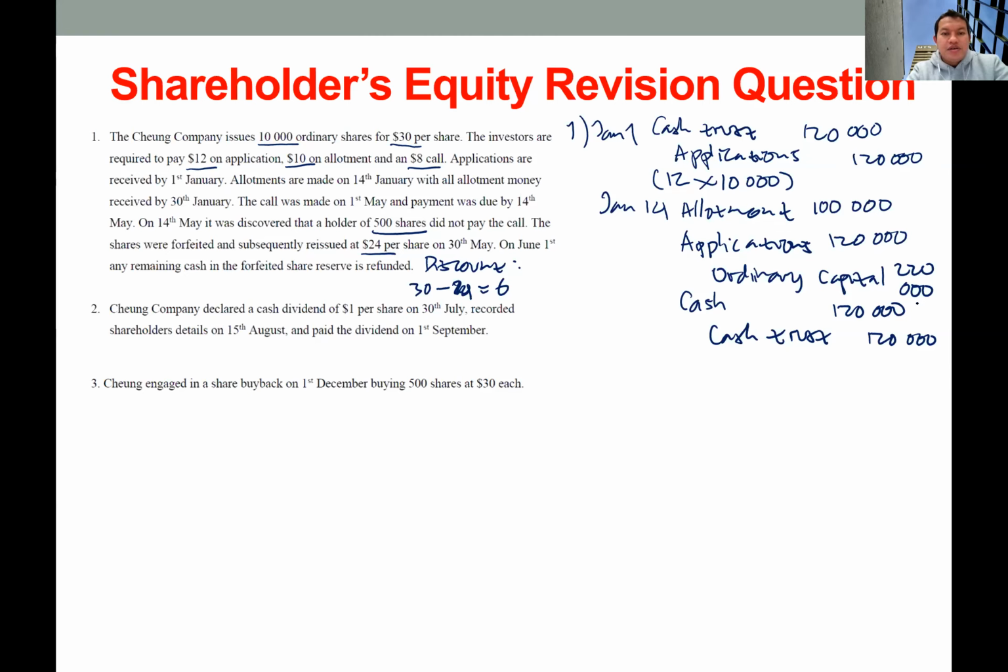Next, the company will receive this allotment money in January. So at the end of January, the company will receive cash, debit, and allotment credit. This one is 100,000.